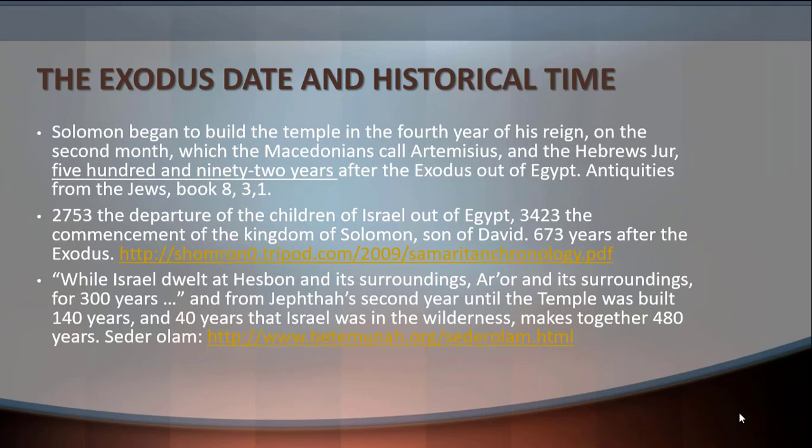Only the Seder Olam, which was written during the 2nd century, followed the 480 years as it is written in the text, and he didn't understand that probably there are more than those years.